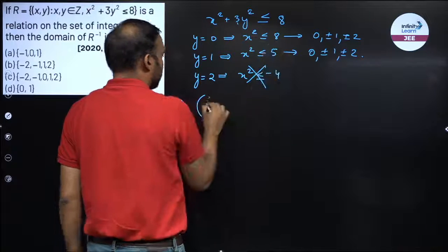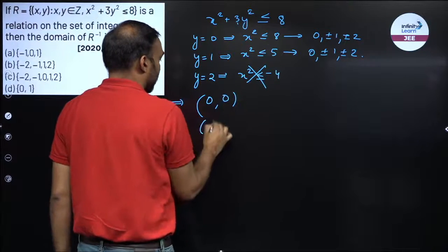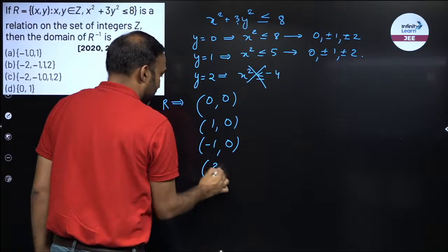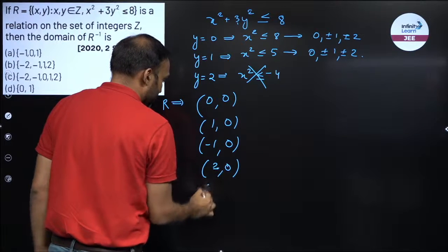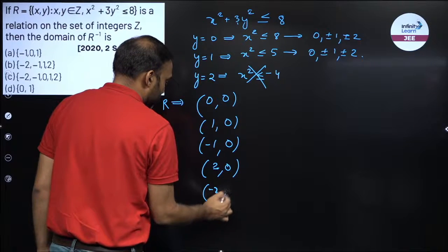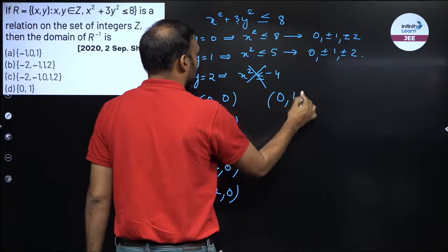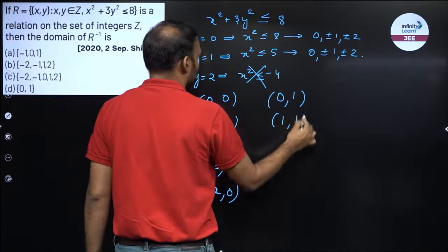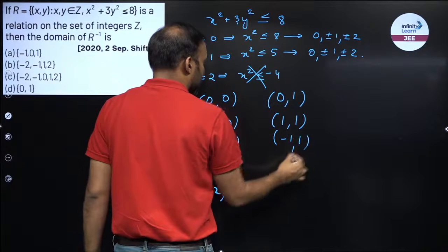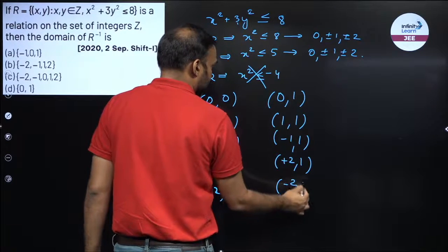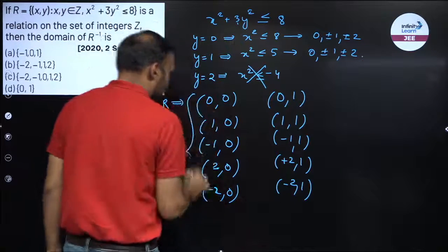Write it again. x 0, y 0, x 1, y 0, x minus 1, y 0, x 2, y 0, x minus 2, y 0, right? Now second pair, x 0, y 1, x 1, y 1, x minus 1, y 1, x 2, y 1, x minus 2, y 1. So this is my relation R.